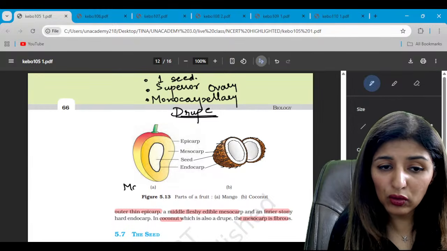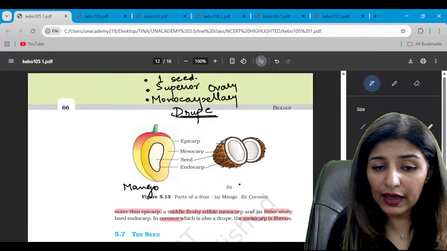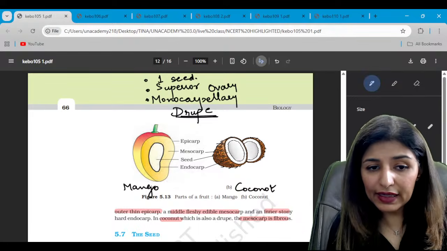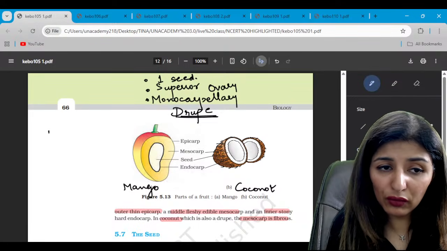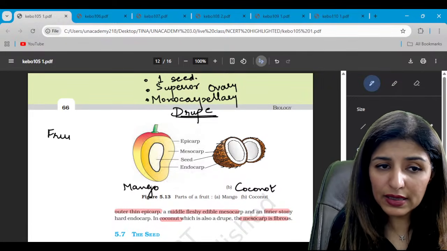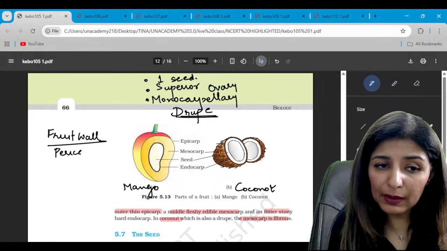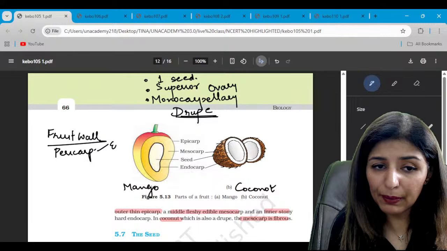One is mango, which is a dicot, and the other is coconut, which is a monocot. Secondly, here the outer fruit wall is known as pericarp. Pericarp is divided into epi, meso and endo.